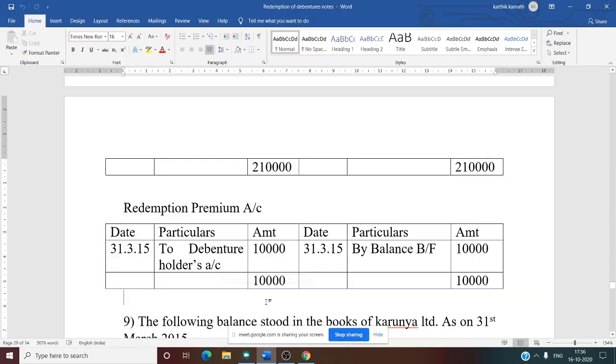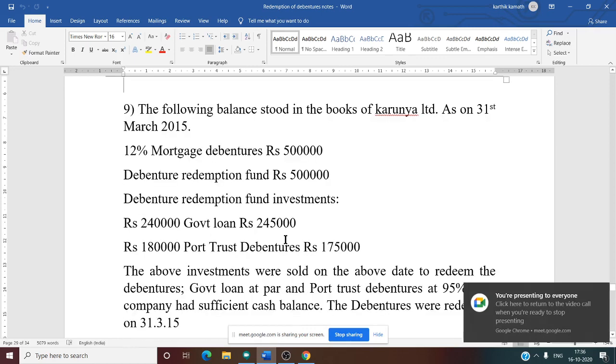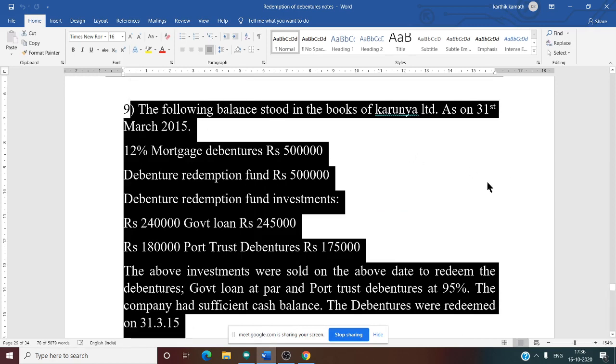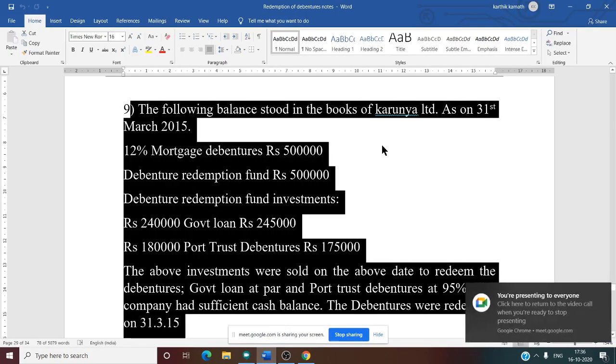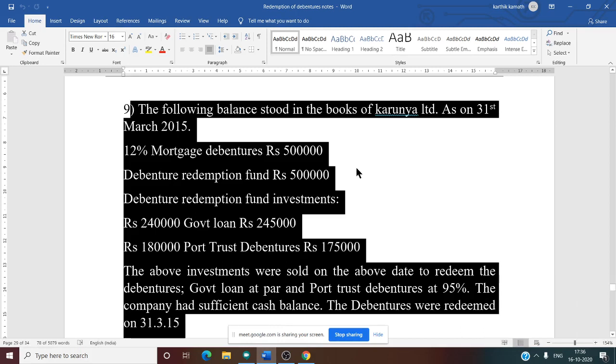Next problem, that is problem number 9. See this problem. The following balances stood in the books of Karunya Limited as on 31st March 2015. 12% mortgage debenture 5 lakh. So the debenture value is directly given in the question, that is 5 lakh. Debenture redemption fund balance, that is 5 lakh, is also given. So the DRF balance is also given in the question.